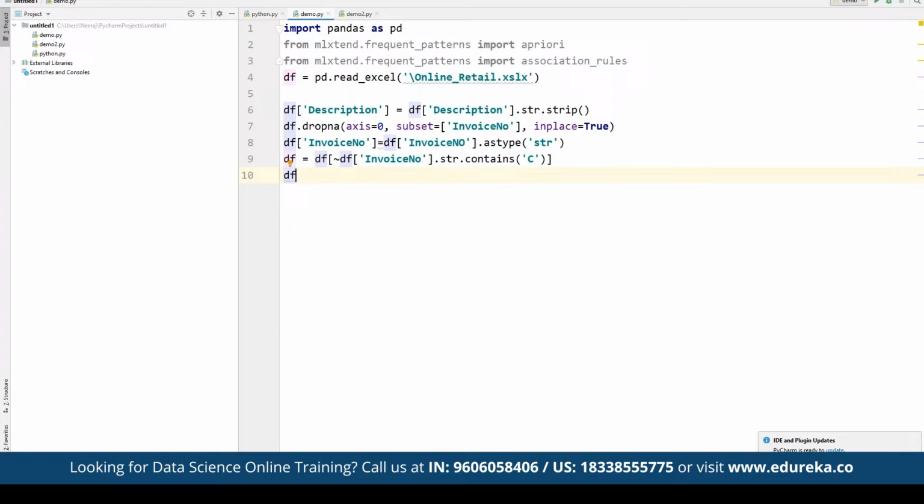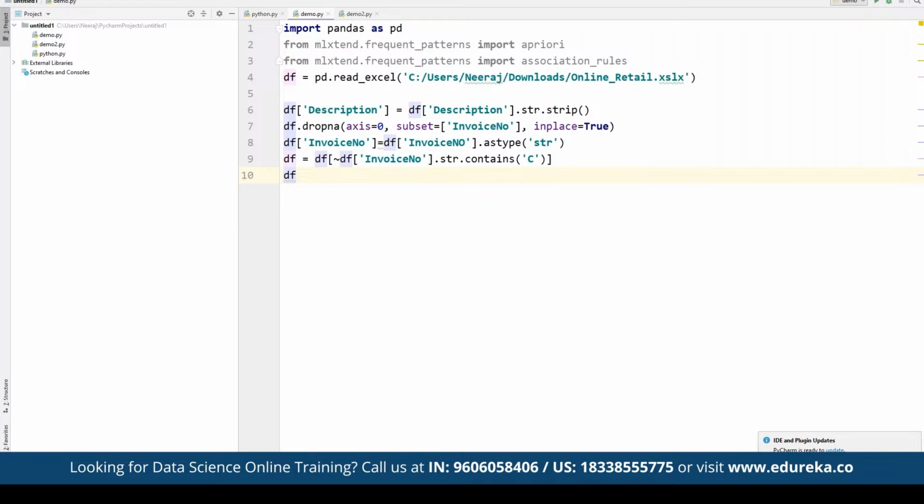After we are done cleaning up, we need to consolidate the items into one transaction per row with each product. For the sake of keeping the data small, we are only going to be looking at the sales for a specific country. So once we are done, we are going to consolidate the items into one transaction per row with each product, and for the sake of keeping the dataset small, we are going to look at the sales for a specific country.